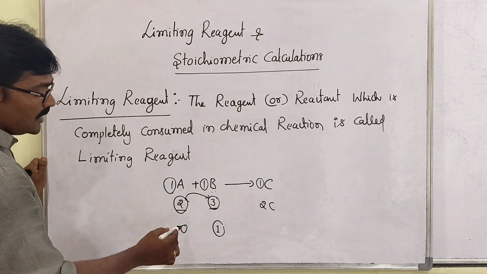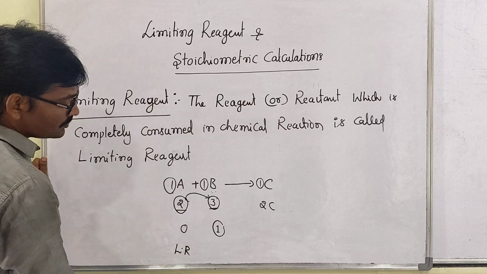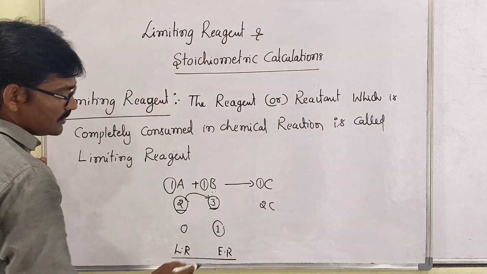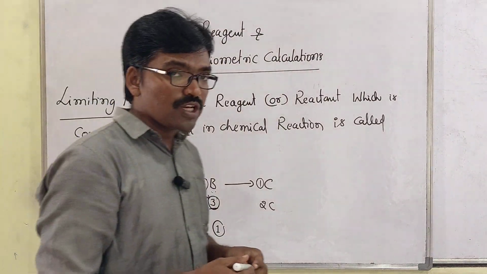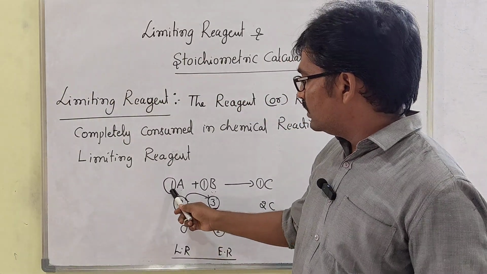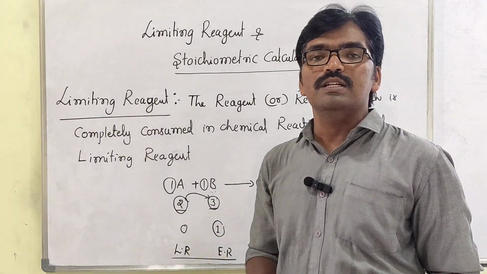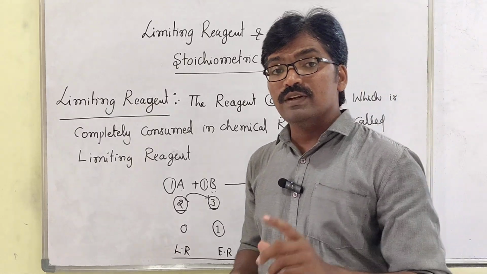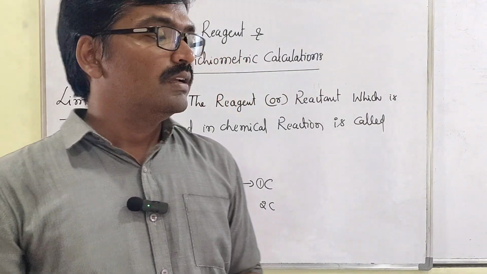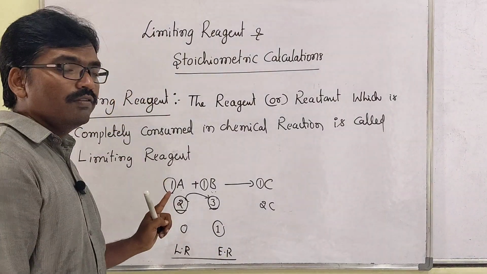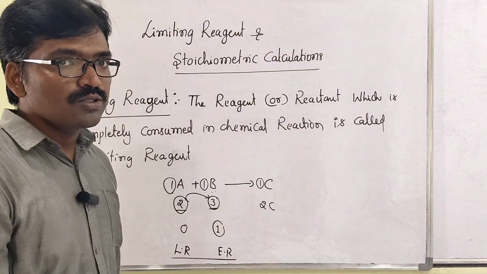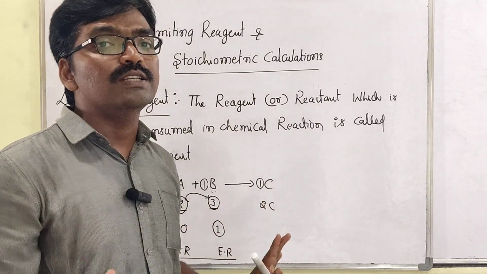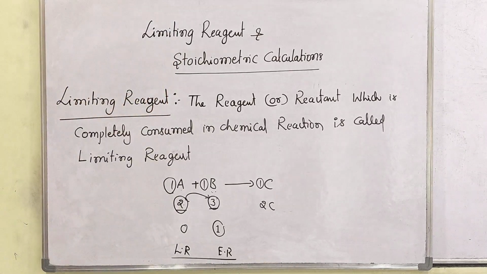So now which is the limiting reagent? A is the limiting reagent. Then B is the excess reagent, we call it excess reagent. Sir, here when the stoichiometric coefficient is only 1, there is no problem. Which is the limiting reagent and which is the excess reagent, you can easily identify. But in some cases when different stoichiometric coefficients are there, it is very difficult to identify. So first, note what the limiting reagent is, then we'll see some of the problems based on it. How to identify the limiting reagent is very important. So note it.